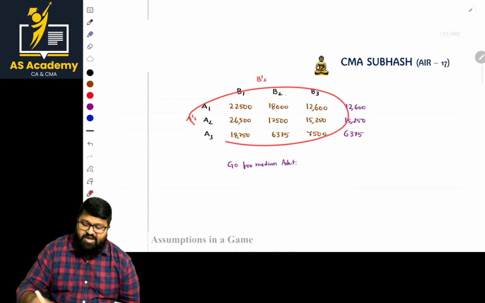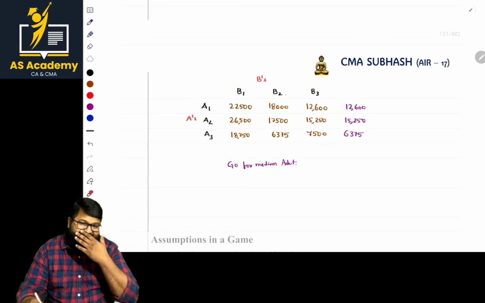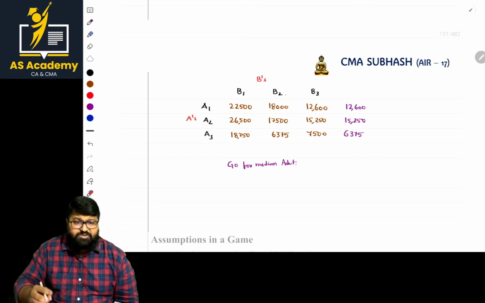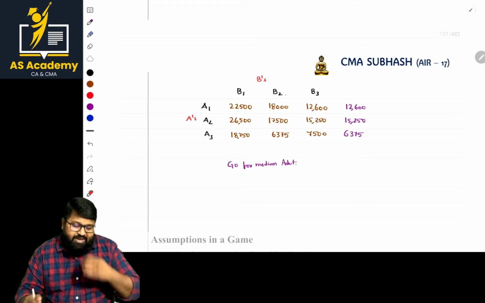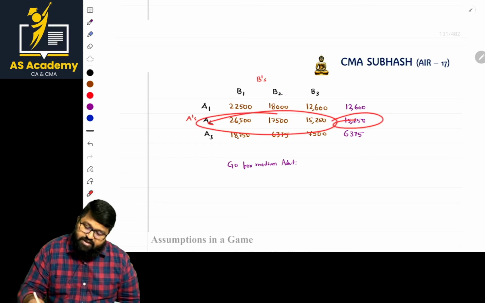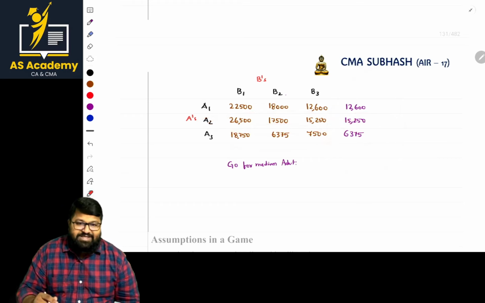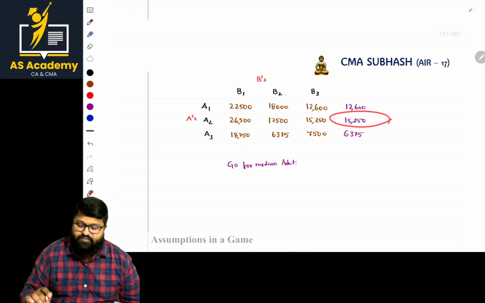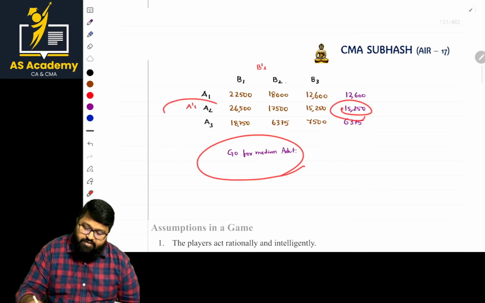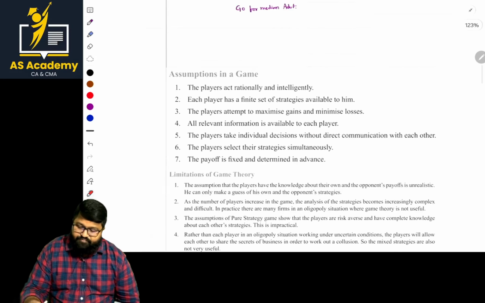So once we got the values, from A's point of view, when we are seeing the row parts, the worst option is that minimum gain. I want this minimum worst value, and the least value is this. Of these least values, what is the maximum value? 15,000 to 50. Okay, that will be the answer. Go for what type of advertisement? Medium advertisement. Is it clear? Is it clear, ma? Next.